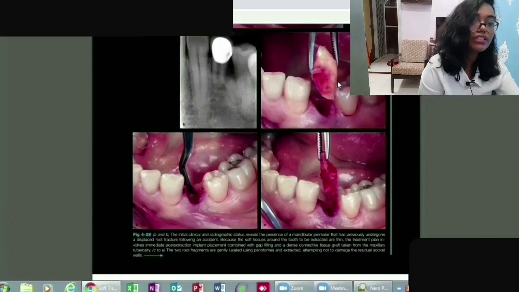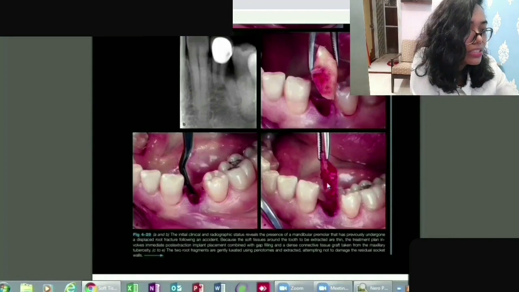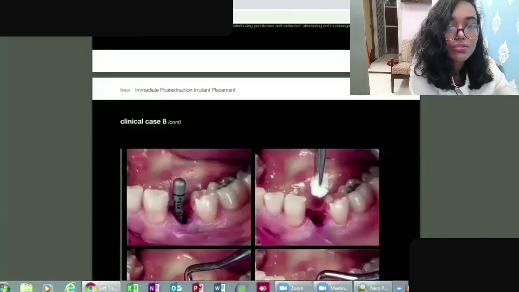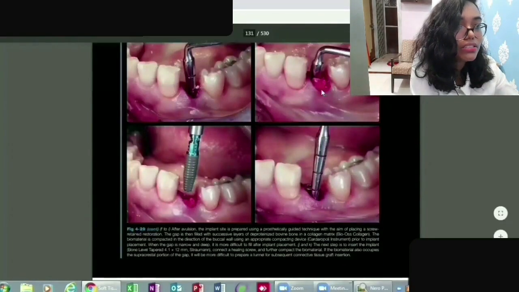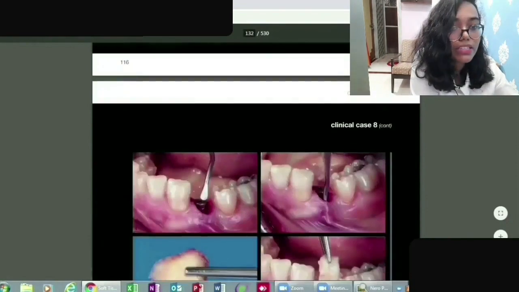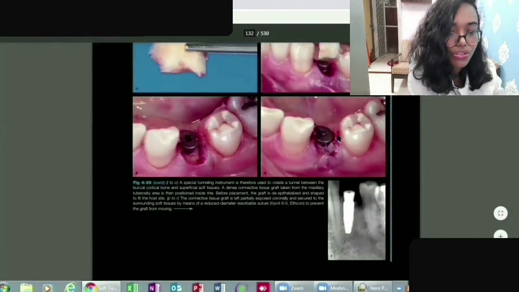You can clearly see the first premolar is being extracted, and then they have placed the implant. You can see the graft, the tissue, as well, and then it has been sutured.